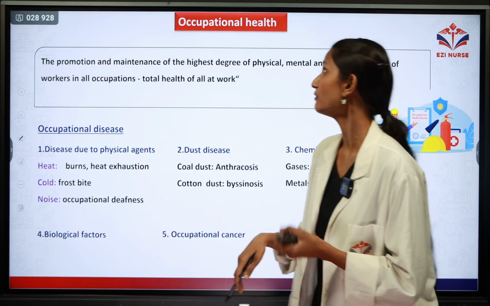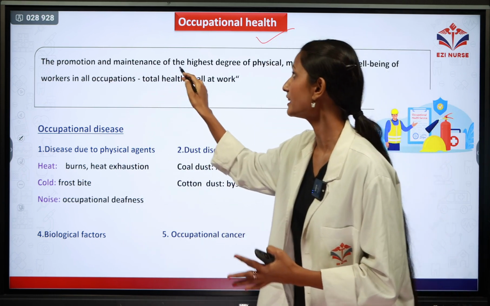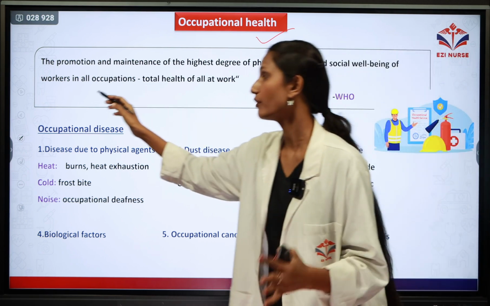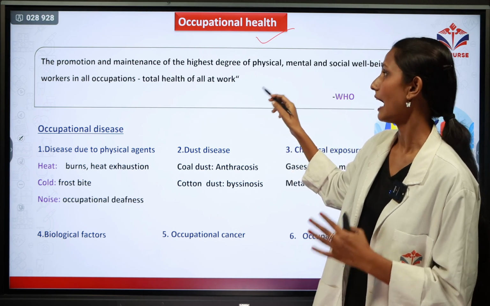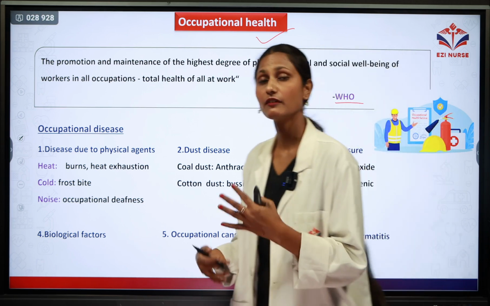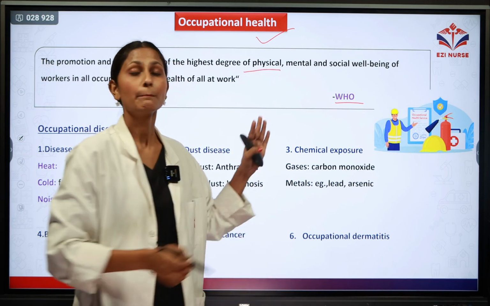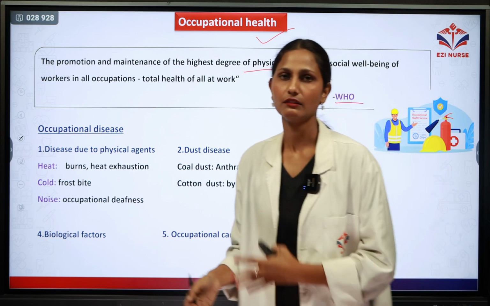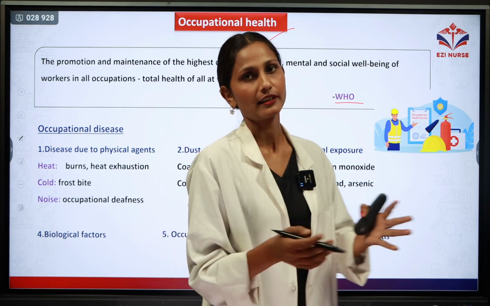So next we will discuss occupational health. Occupational health is the promotion and maintenance of the highest degree of physical, mental and social well-being of workers in all occupations, or the total health of all at work. This definition is given by WHO. It means that in occupational health, we will try to promote and maintain the health to the highest degree of physical, mental and social well-being of all workers. We will try to maintain and promote the health of the people working in the industry.